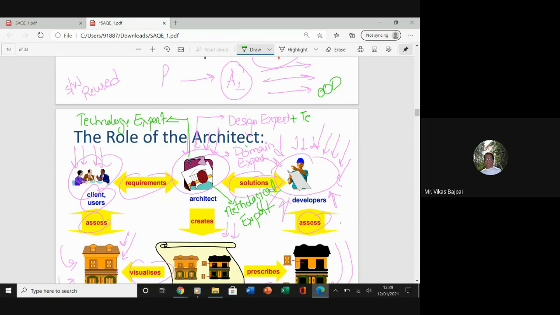When we talk about the domain expertise, your architect should be expert on the system being developed and the plan for software evaluation as well. It is also expected that your software architect should assist in the requirement investigation process, should also assist in assuring the completeness, and should also assist in assuring the consistency part as well. Your architect should coordinate the definition of the domain model for the system being developed.